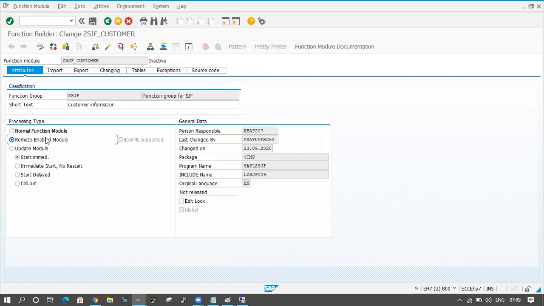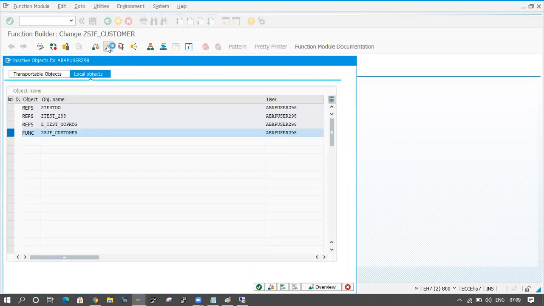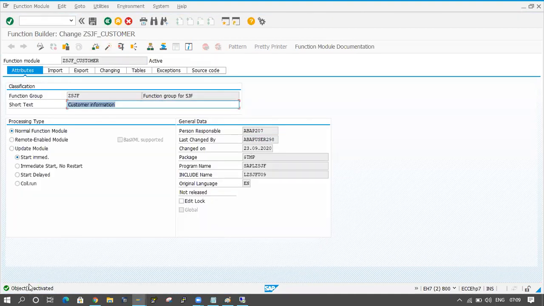Now first of all, save it. I'm selecting the normal function module only. Save it. Check it. Are there any messages? No, there is no error. Click on the activate button. Fine, it's activated. The object is activated. Now I am selecting the second radio button, that is remote enable module. Now I am clicking on the save button. Check it. It will throw some errors.